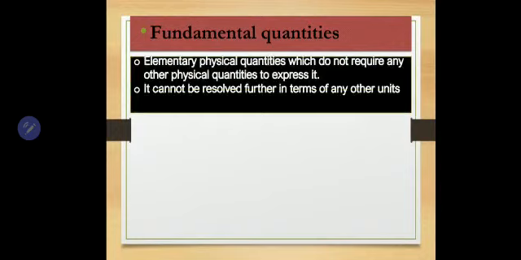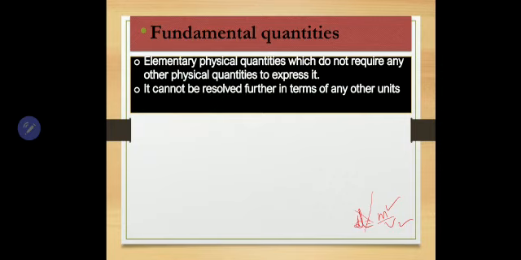I'll give an example here. I'm taking density. Density is not a fundamental physical quantity. You all know how we calculate density, isn't it? Density is equal to mass by volume. So to express density, it depends on mass and volume. If you measure mass alone, you will not get density. If you measure volume alone, you will not get density. So to get density, you need to know mass as well as volume. It depends on other physical quantities, right? So density is not a fundamental physical quantity.